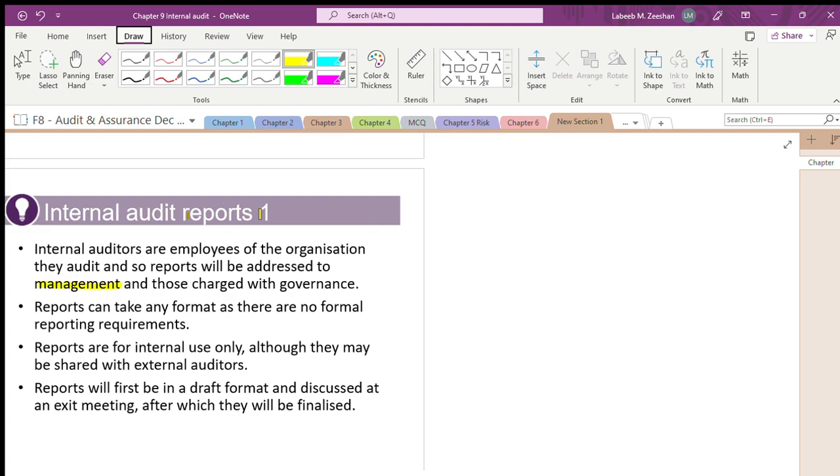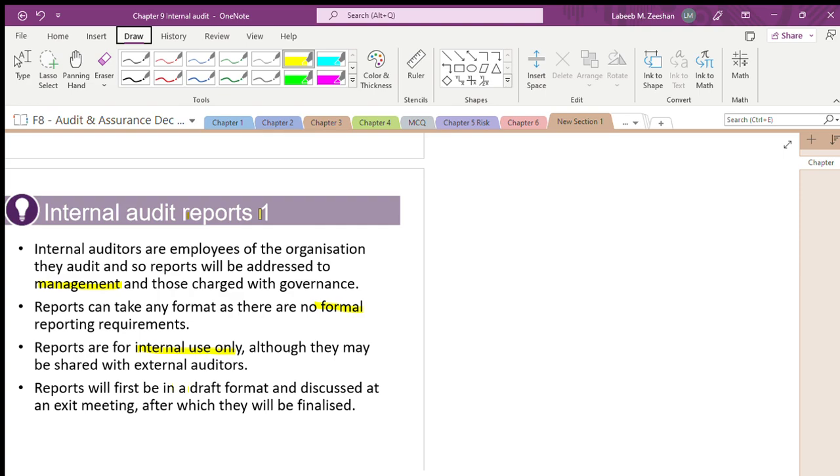Independence, integrity, objectivity: you should continue that, and the purpose for which we are doing it should be very specific. Reports can take any format; no formal structure is there. Reports are for internal use only, not for external use.